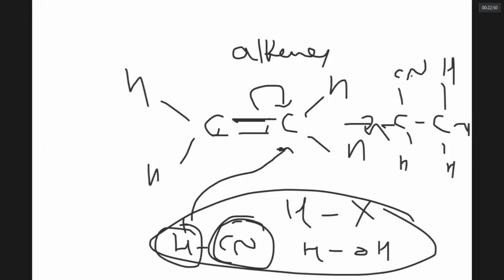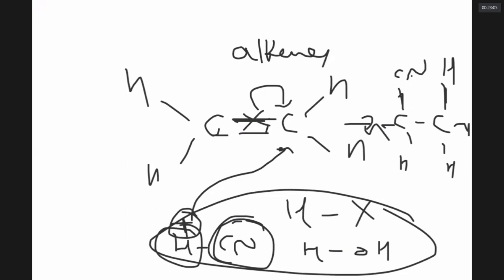This reaction wherein a pi bond breaks and two sigma bonds are forming is called an addition reaction. Because this addition started with somebody who is a positive electrophile, it is called electrophilic addition reaction.